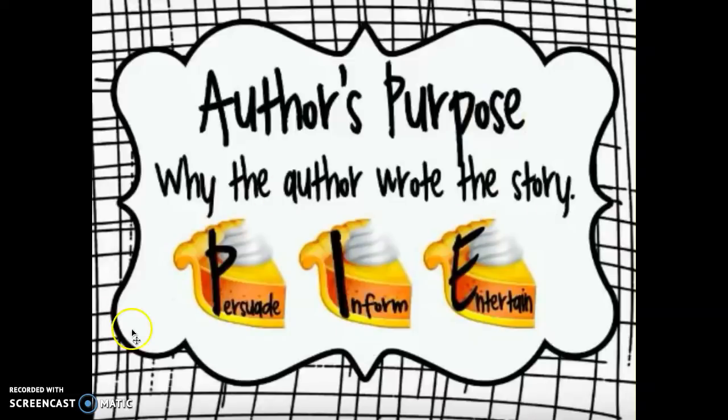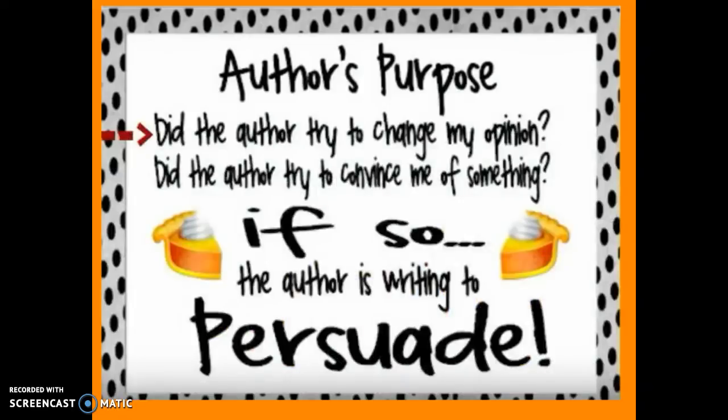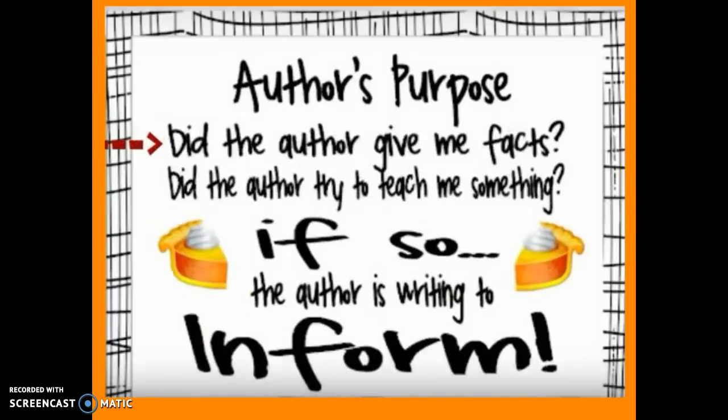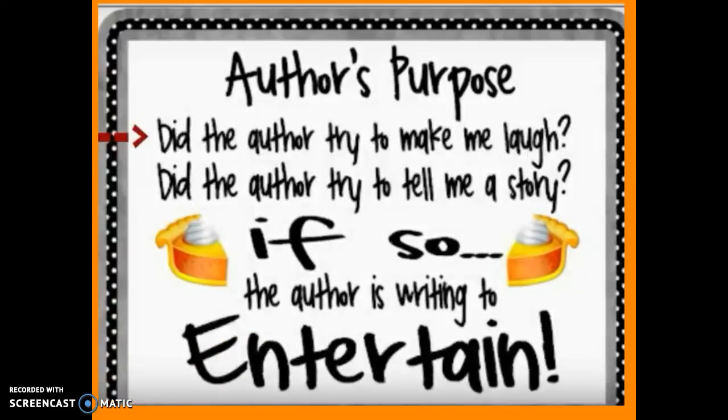So that acronym there helps you remember author's purpose. It's easy as PIE, P-I-E. After reading, you can ask yourself these questions to help you identify the author's purpose. You should ask, did the author try to change my opinion? Did the author try to convince me of something? If so, he's trying to persuade me. Did the author give me facts? Did the author try to teach me something? If so, his purpose was to inform.